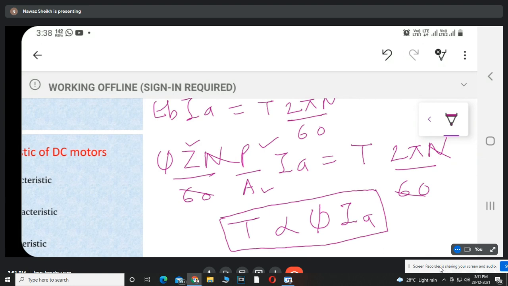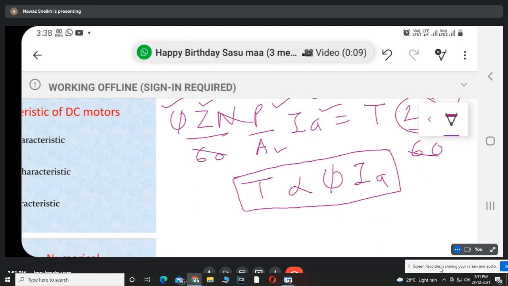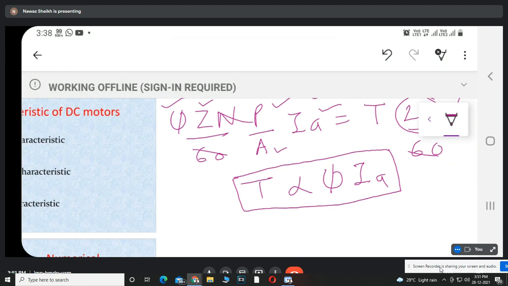P is constant, the number of parallel paths A is also constant. Depending upon the loading condition, flux and armature current are variable terms. 2 pi is also constant. So we get the equation here: torque is directly proportional to flux into armature current.